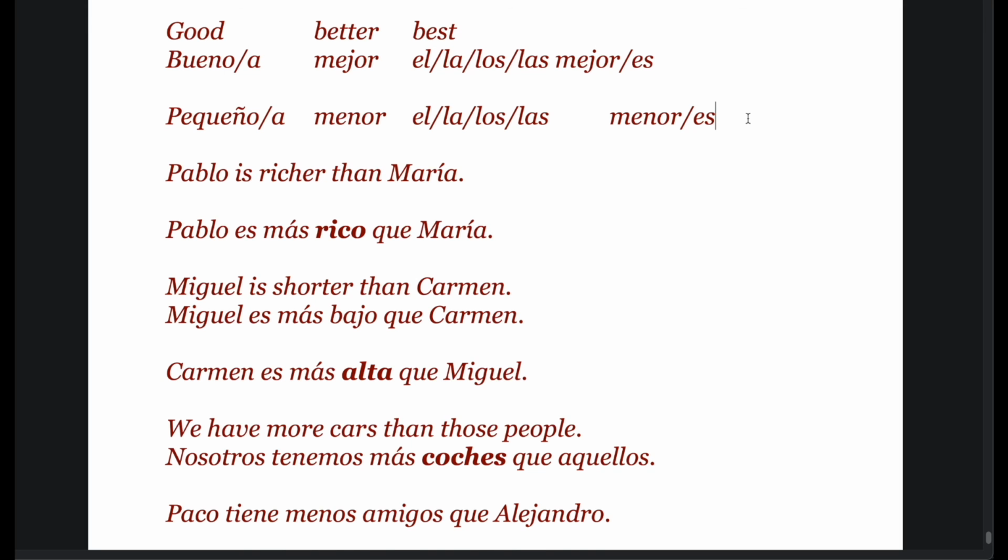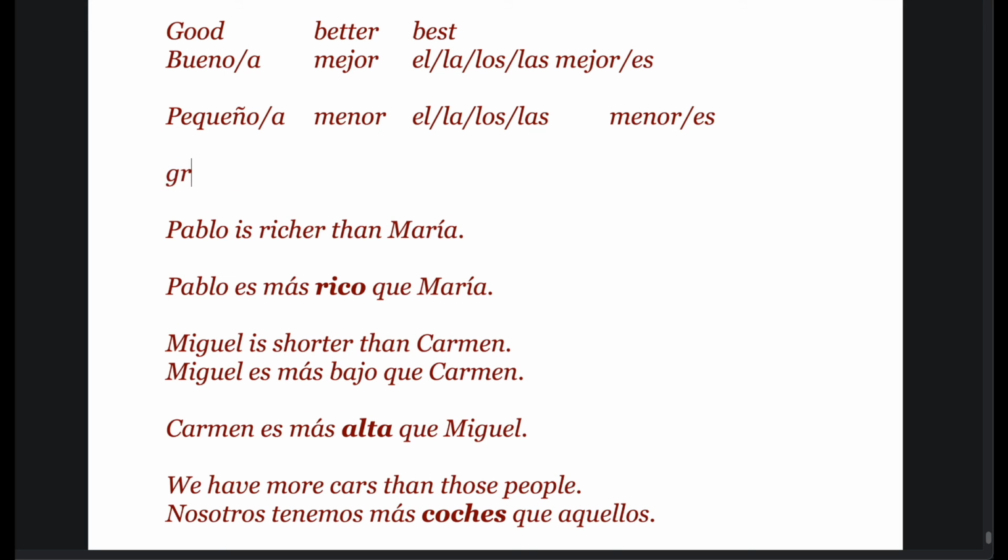And one more thing we have, grande. Grande is big. Más grande is bigger, is equivalent to mayor. And el mayor, la mayor, los mayores, las mayores. So el mayor is the biggest, la mayor the biggest, los mayores libros, the biggest books, las mayores casas, the biggest houses.